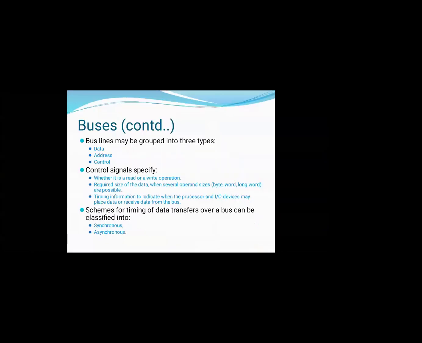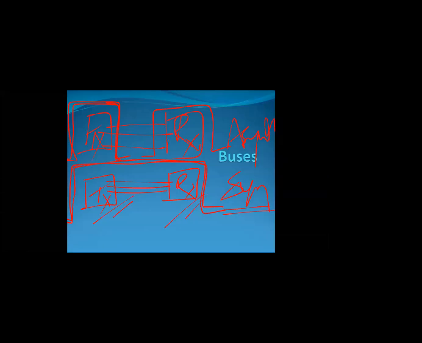If the transmitter and receiver are operated under different clock generators, that is, the clock pulse applied to the transmitter and the clock pulse applied to the receiver come from different generators, that is asynchronous transmission.